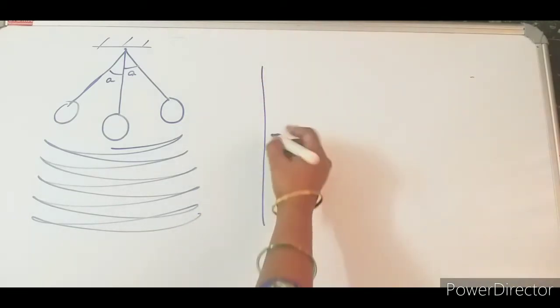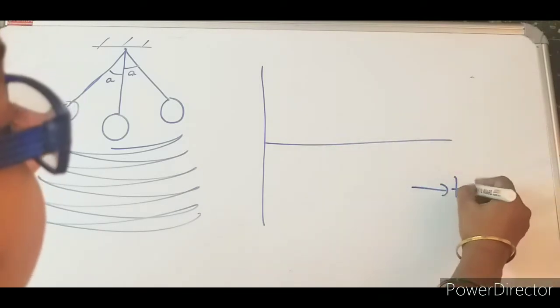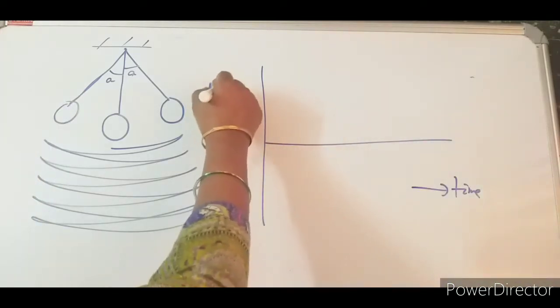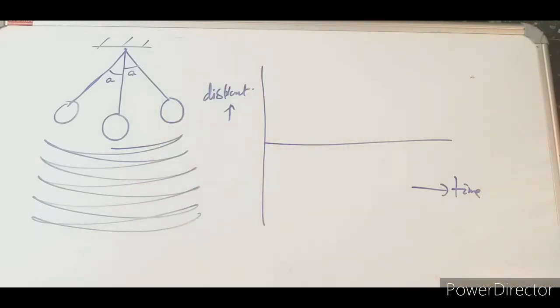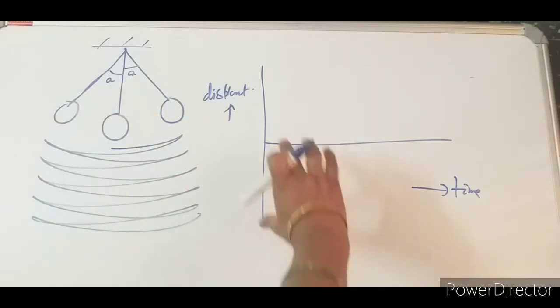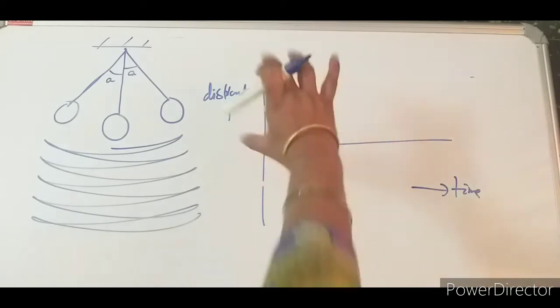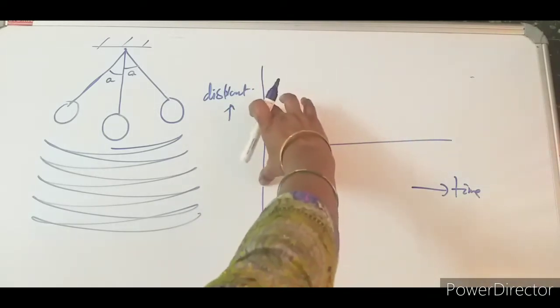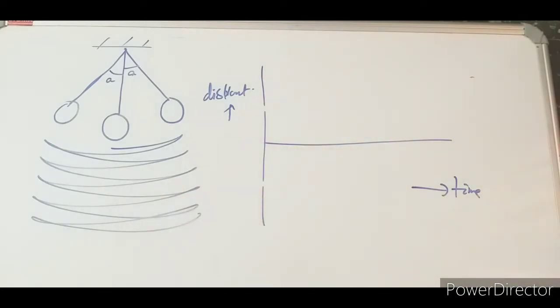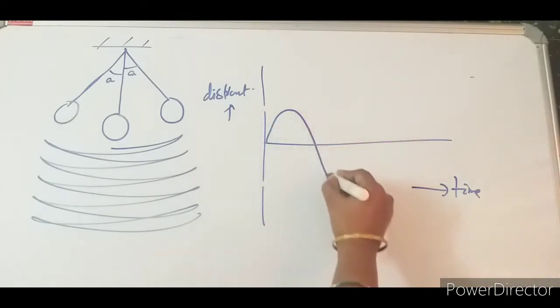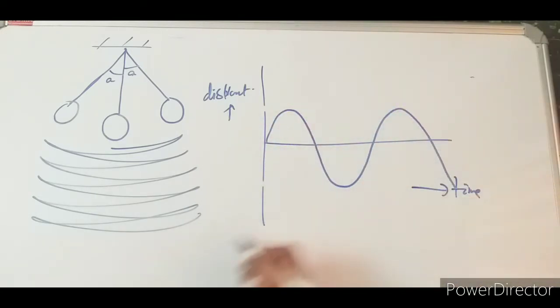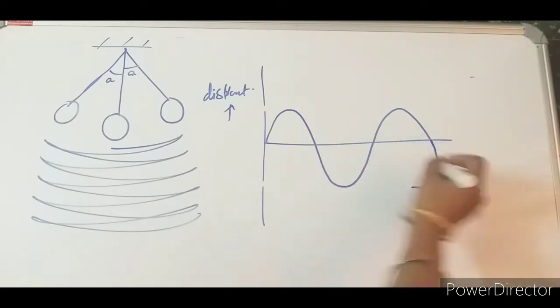Now let me go for a graph. Let me take a graph. Here this axis will be time period, and this one will be displacement of a body. Every time this displacement remains the same, so the amplitude remains the same. If the amplitude remains the same, then in both cases the amplitude will be here only. Let me take this one like this. I am considering this because the amplitude has to remain constant. So all this will be a transverse wave, where this amplitude will remain constant.